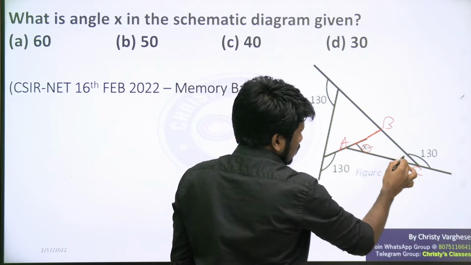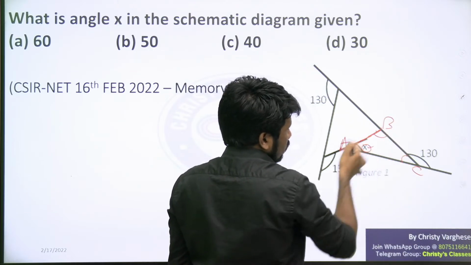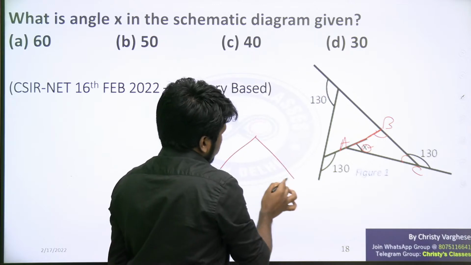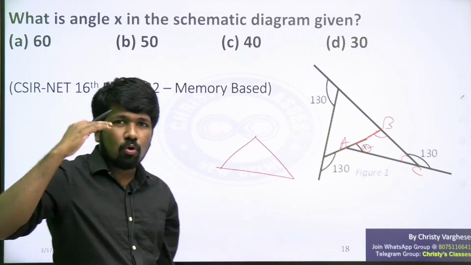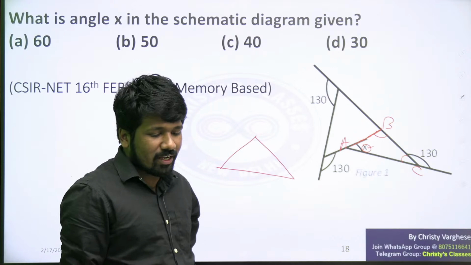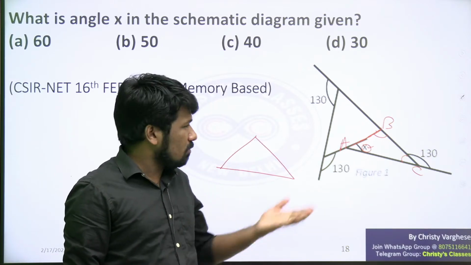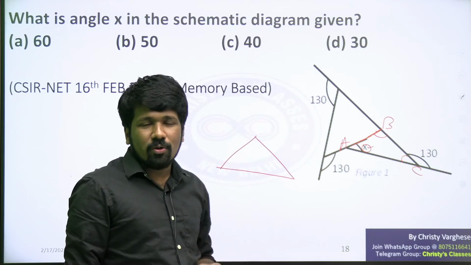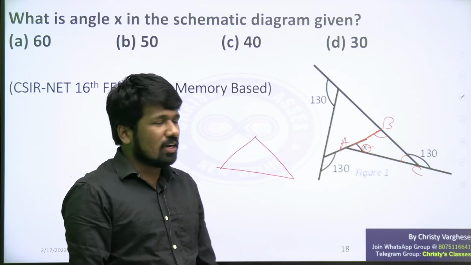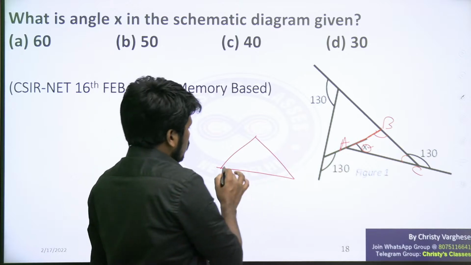If you can find the other two angles, then you can use the angle sum property. Before the exam I told you to learn the angle sum property for all polygons; the shortcut formula is (n minus 2) times 180 degrees. For a triangle, you already know the sum of interior angles is 180. That is what we are going to use here.